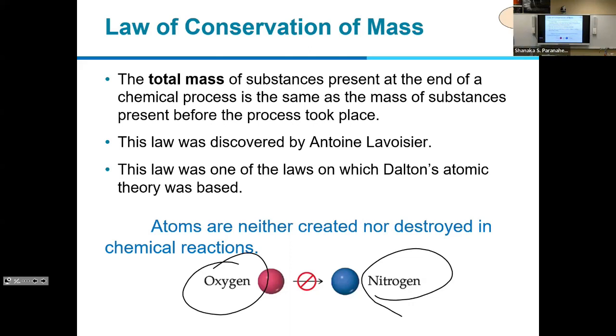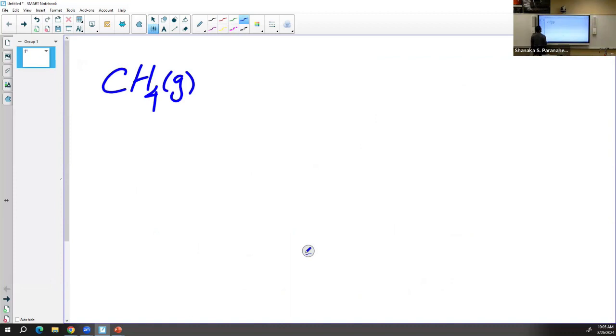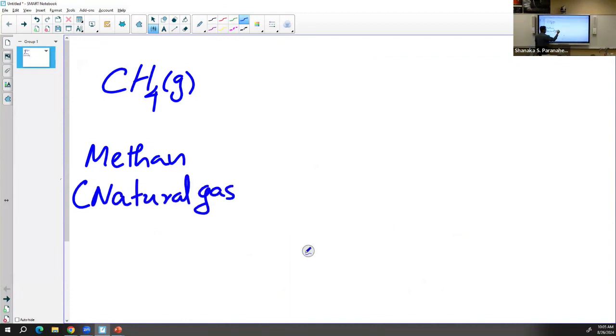So let me briefly give you a chemical reaction and explain this theory. So as an example, let's say we want to burn natural gas. So natural gas has this compound. So it's CH4 and it's a gas at room temperature. So this is called methane. That's a chemical name. And this is a key ingredient in natural gas. Okay, so composition of this compound is 1 carbon bonded to 4 hydrogens like this. So this is the composition of methane.